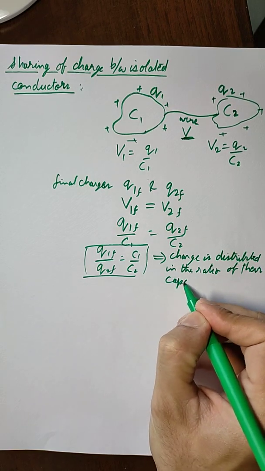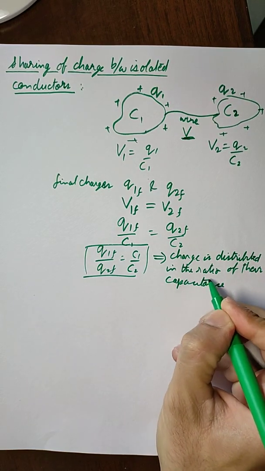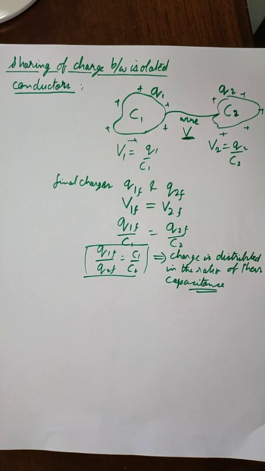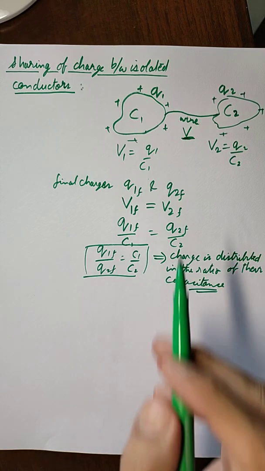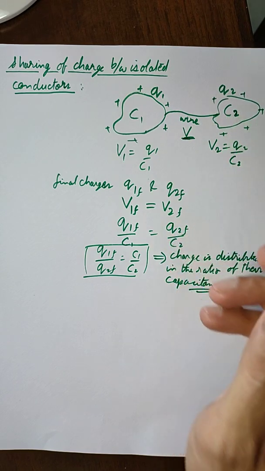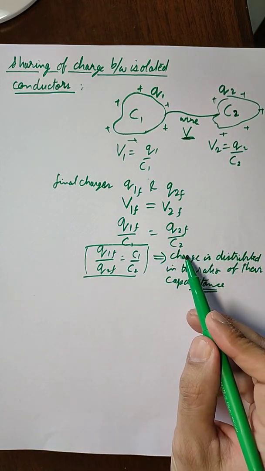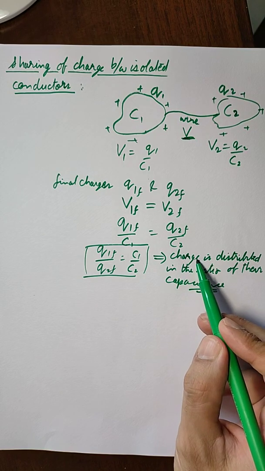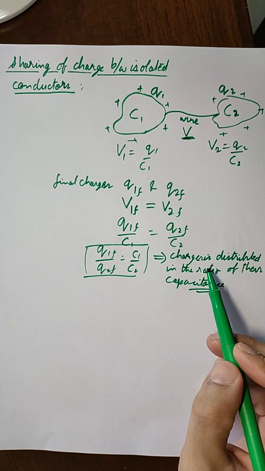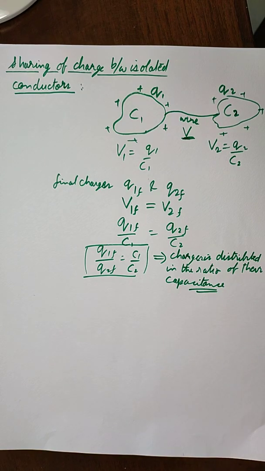their capacitance. So whatever is the ratio of the capacitances of the two conductors, the charges will distribute themselves in the same ratio. So if the capacitances of the two conductors are the same, then the charges will be equally divided on the two bodies. This is important from the numerical point of view: after connecting two isolated conductors, the charges will redistribute themselves in the same ratio as their capacitances.